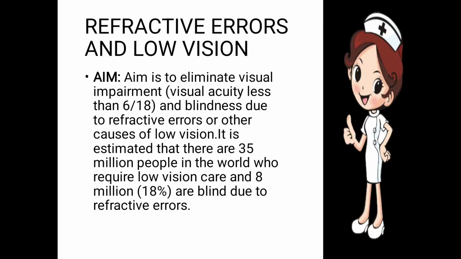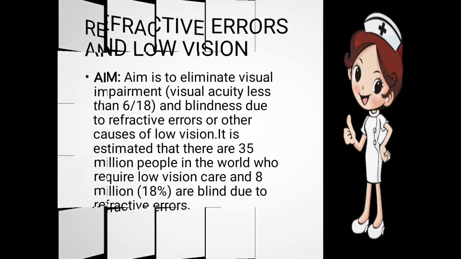Okay, so different types of refractive errors, like myopia, hypermetropia, astigmatism, and some other causes, cause low vision. It is estimated that there were 35 million people in the world who require low vision care, and 8 million are blind due to refractive errors. About 35 million people have low vision, and 18%, or 8 million people, become blind due to uncorrected refractive errors: uncorrected myopia, hypermetropia and astigmatism. 8 million people get blind due to this.